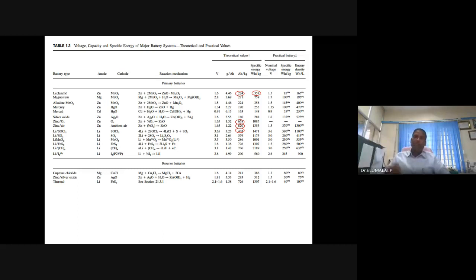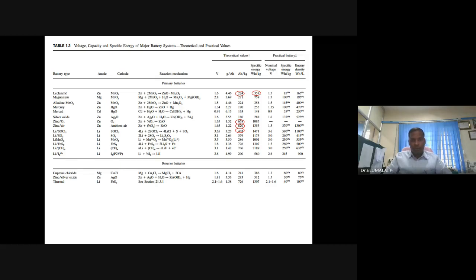Constant discharge you will get. If you look at the discharge profile of this metal air battery, you get a flat discharge profile until all the metals are used. Then you get a decline in the voltage. Very attractive metal air battery.